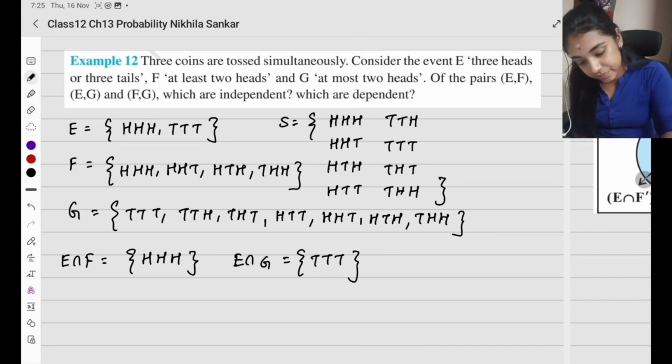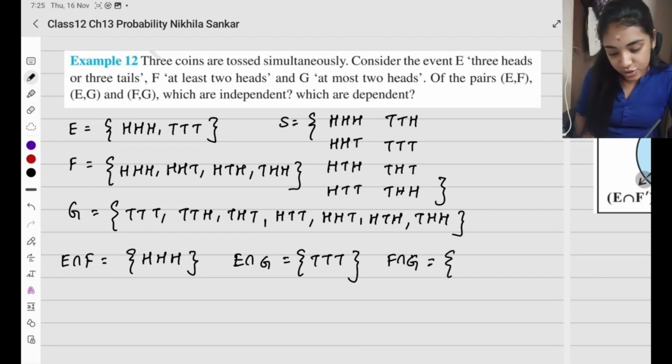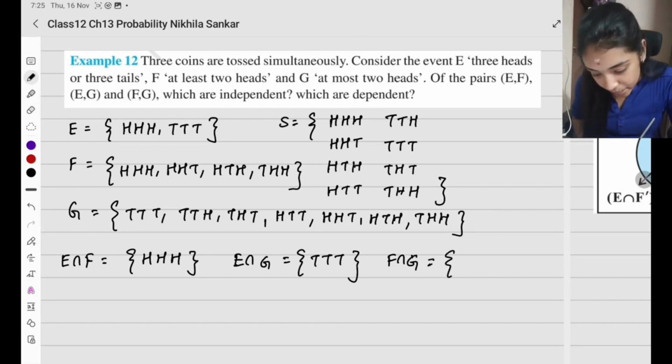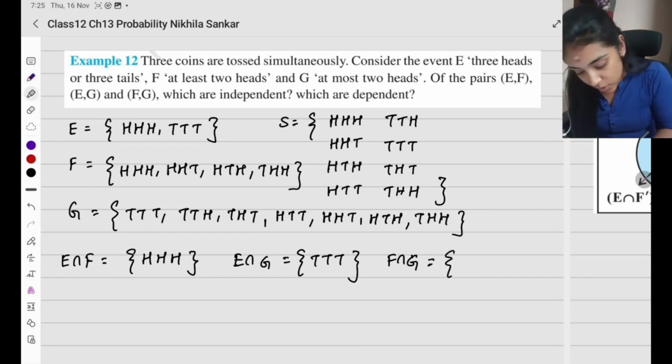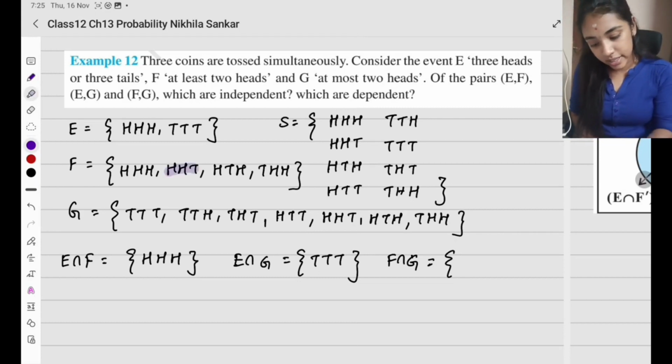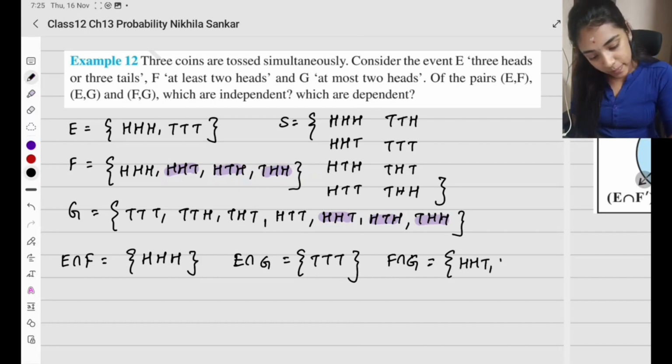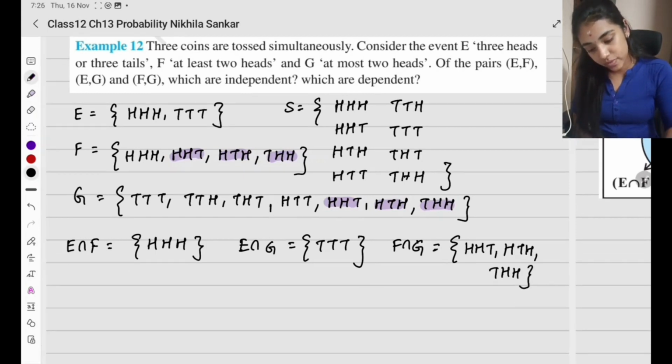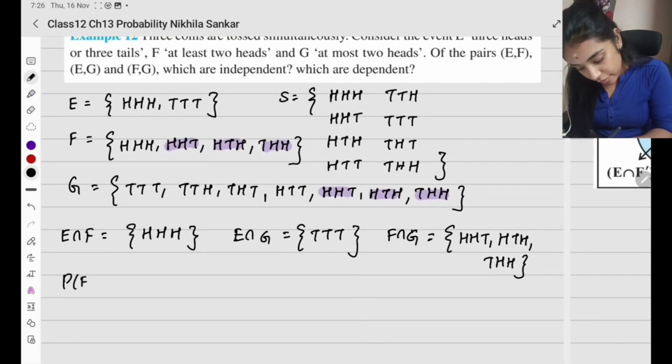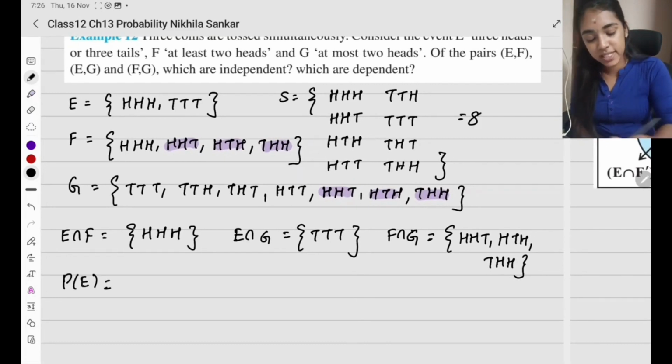Let's see F. F intersection G is going to be, what all intersections do I have? HHT, HTH, THH. So these are all the intersections.